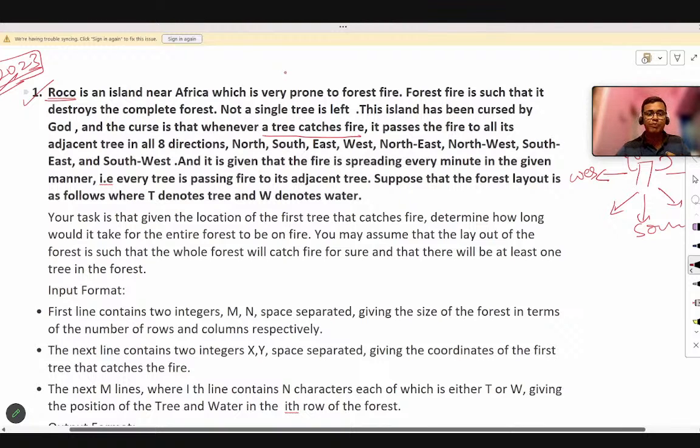Now you can see, it is given that fire is spreading every minute. So in every minute, the fire is spreading. Every tree will spread the fire to another tree every minute. Okay. Now the given manner. What is the given manner? This is the manner that it will spread the fire in all 8 directions.